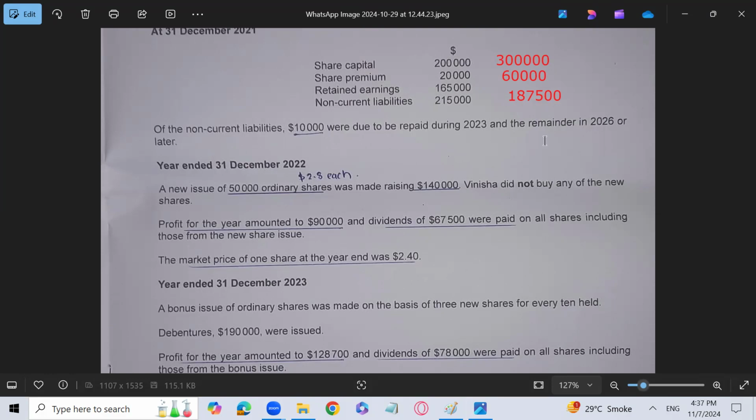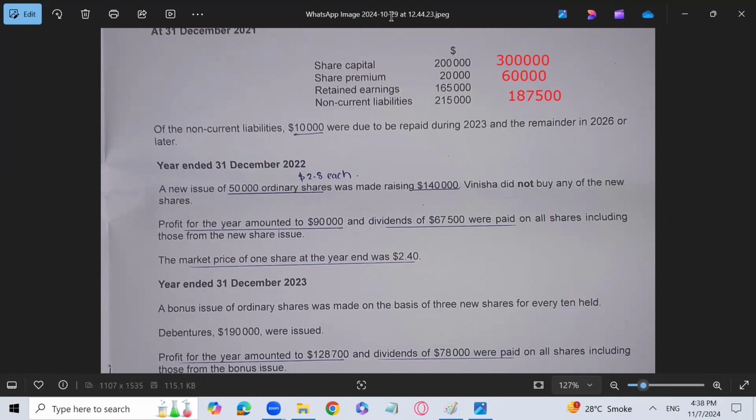So share capital is 2 lakh plus 50,000 shares issued for a price of 2, that is 1 lakh, so 3 lakh. Share premium is 20,000 plus 50,000 into 0.8, 40,000, so it becomes 60,000, and retained earnings at the end is 187,500.